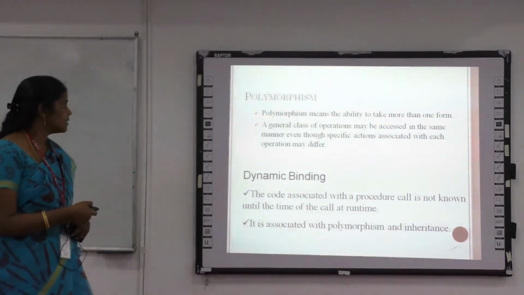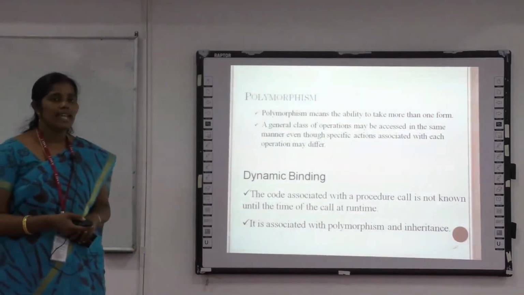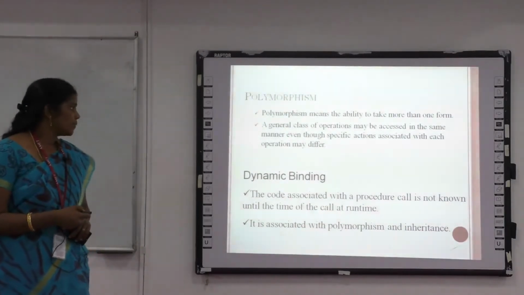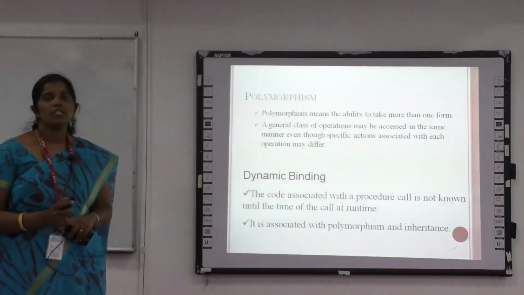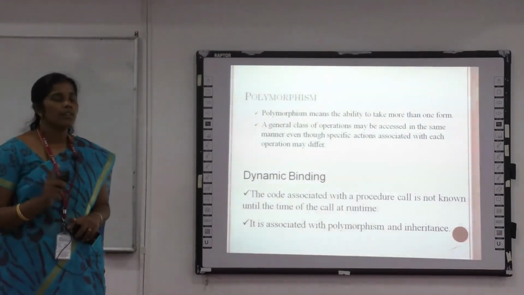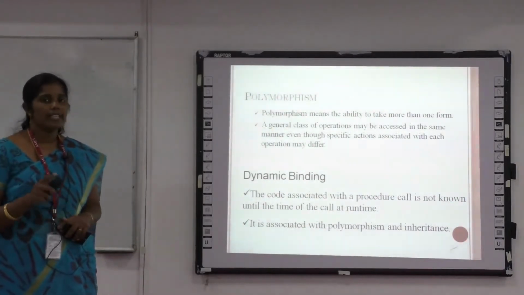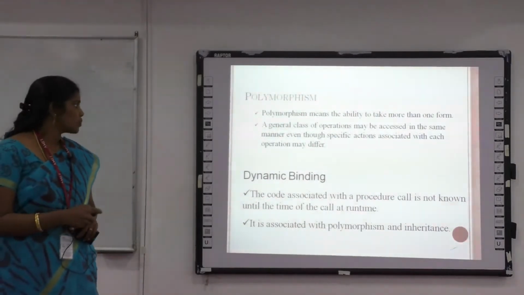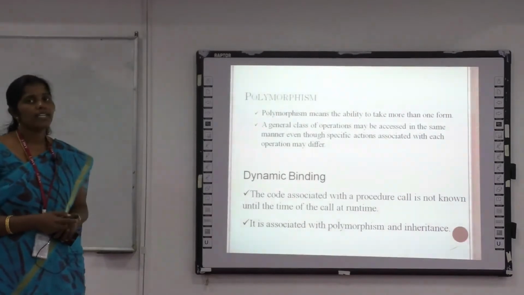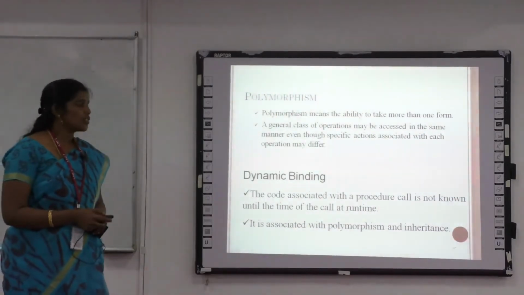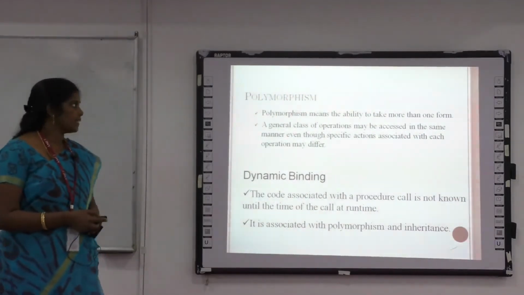The next one is dynamic binding. Dynamic binding means the code associated with the procedure is not known until it is called. Whenever we call the particular method, at that time the procedure's code is run. So it's called dynamic binding. It's also associated with polymorphism and inheritance.